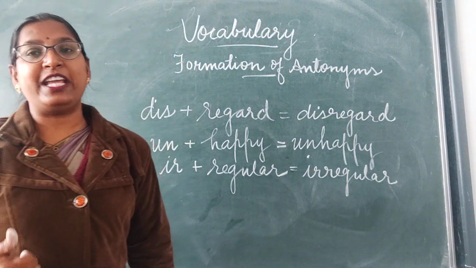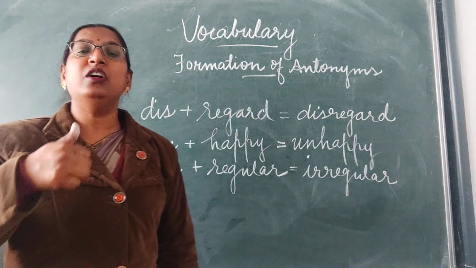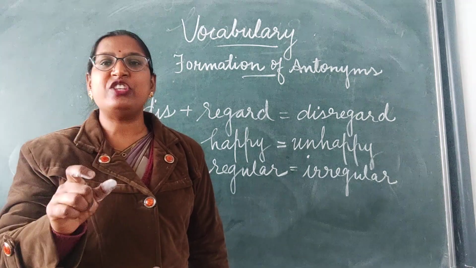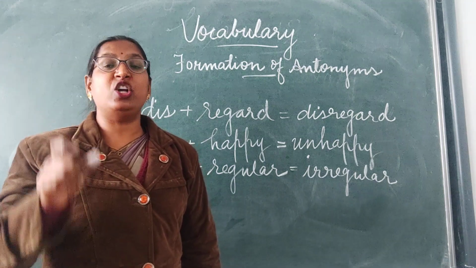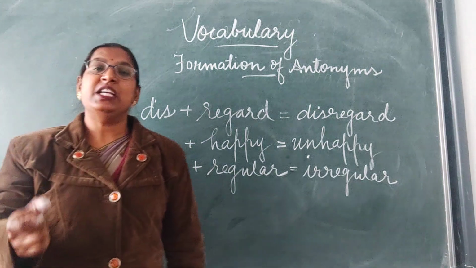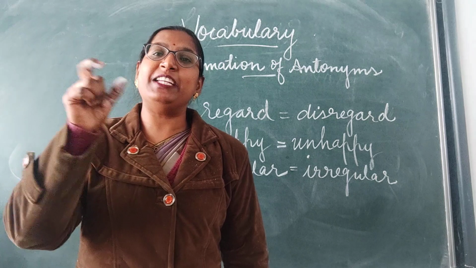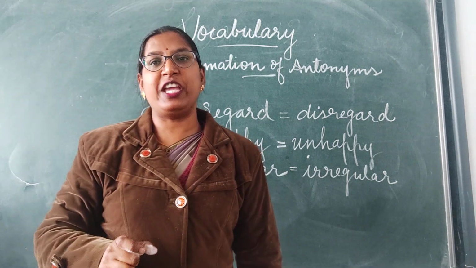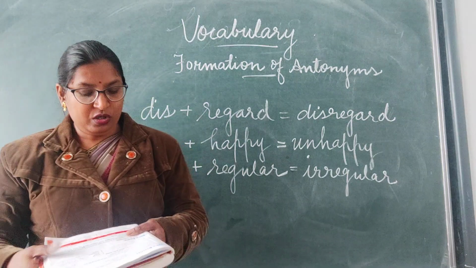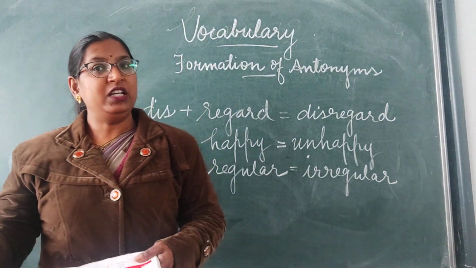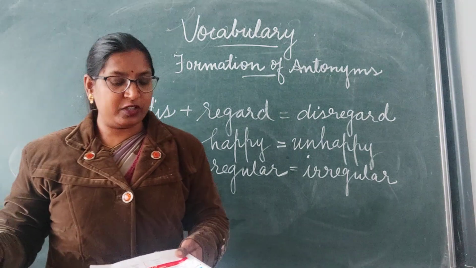So likewise, by adding the prefixes with the root word or with the original word, we get the opposite word. We get the new word which is completely opposite from the original word. Okay. So, likewise we can form the antonyms or the opposite words.